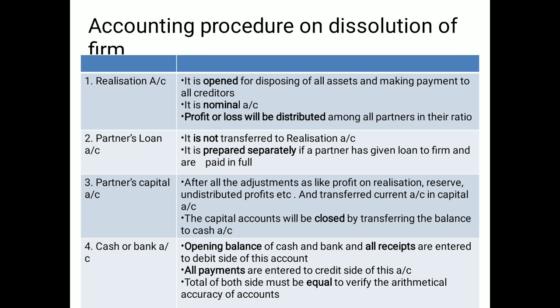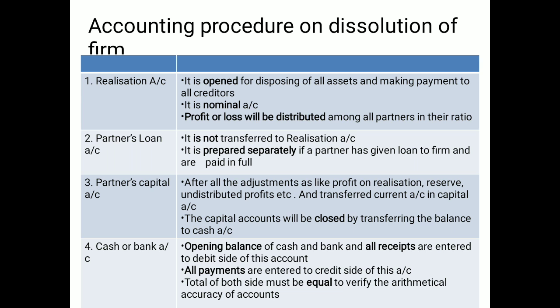Then what is the concept as well as the reactions of the realization account? It is opened for realizing the assets and paying the liabilities. So it is a nominal account. The items related with revenue and expenses, or you may say the loss, will be treated here. And the rest of the profit or loss arising due to the realization is distributed among the old partners in the old ratio.